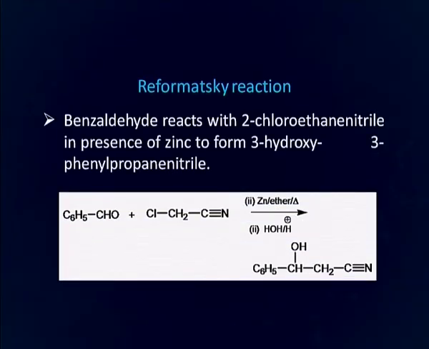Reformatsky reaction is also given when carbonyl compounds react with alpha halocyanides in presence of zinc in ether solution, followed by hydrolysis to form beta hydroxycyanides. Benzaldehyde reacts with 2-chloroethane nitrile in presence of zinc to form 3-hydroxy-3-phenylpropane nitrile, as can be seen in this figure.